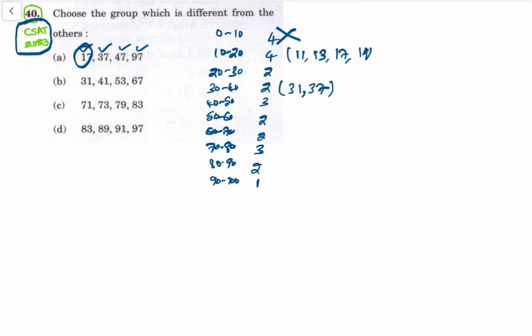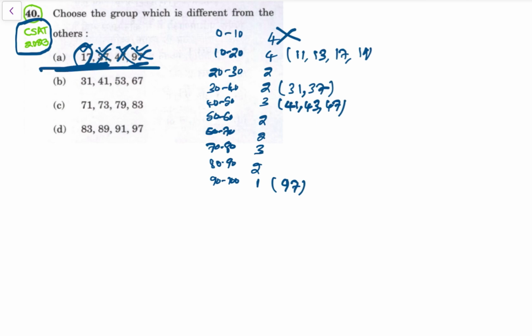Then 40 to 50, 3 prime numbers are there, that is 41, 43, 47. So 47 है, ये भी prime number है, ठीक है. अब देखो 90 to 100, so 97 is a prime number, so ये भी prime number है. So all are prime numbers. Then 37 is a prime number, ठीक है. So 31, 37, so ये भी prime number है.